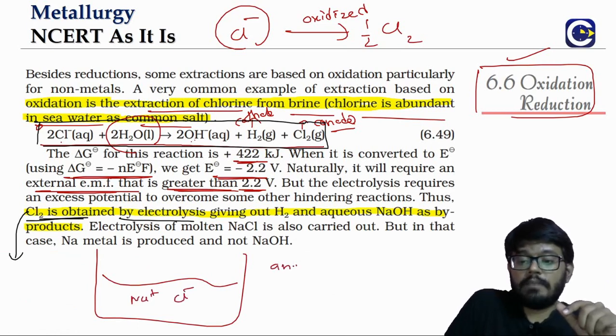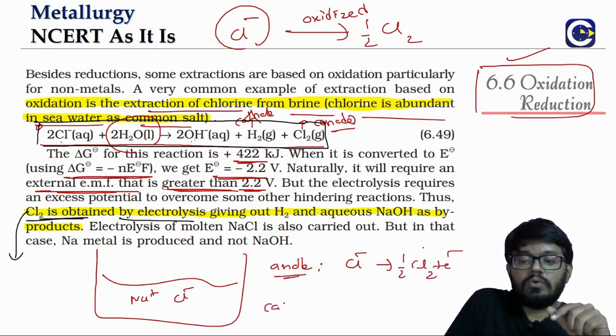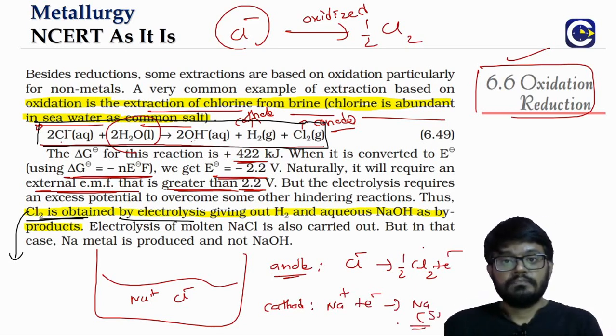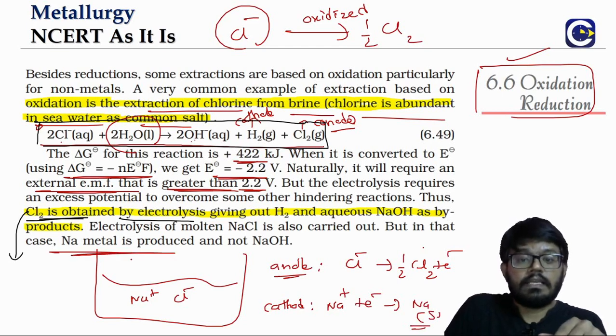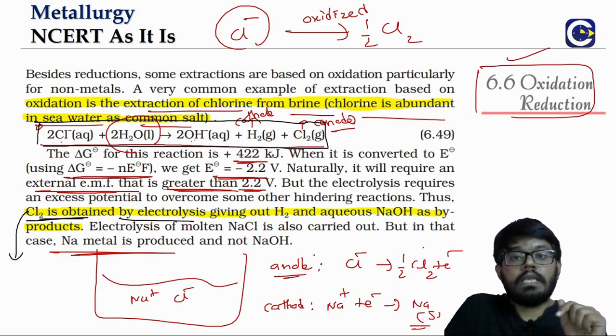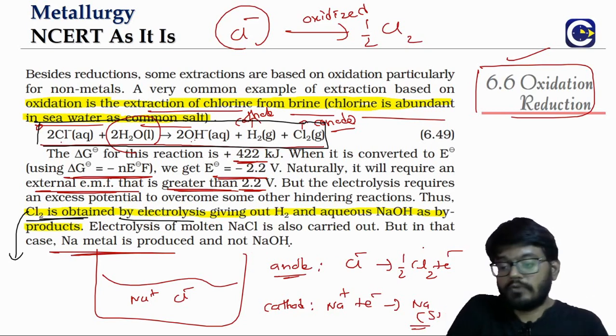So at anode, what will happen? The Cl- ions will undergo what? Oxidation. At cathode, because there are only Na+, right? Na+ will undergo what? Reduction. So in this case, sodium metal will be formed at the cathode, and chlorine will be formed at the anode. So here we will not have any sodium hydroxide formation.